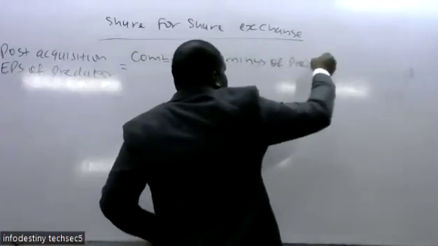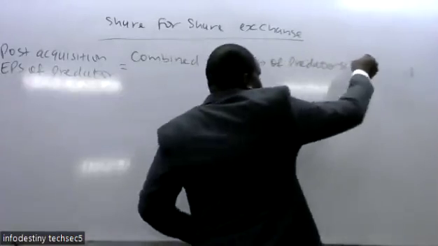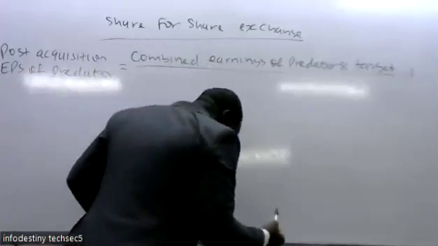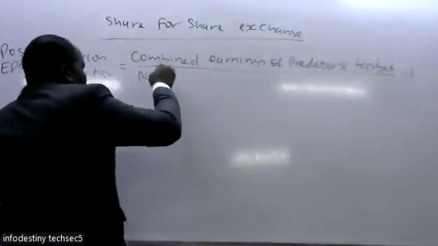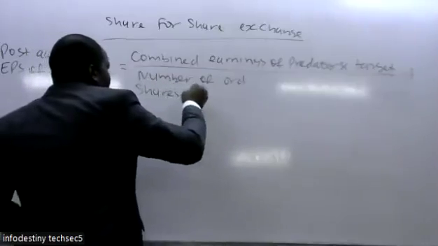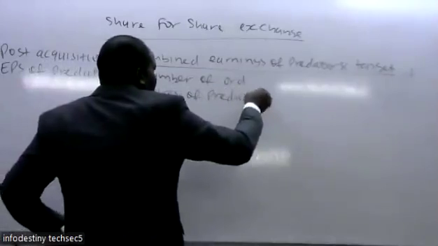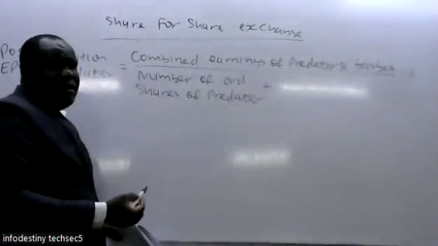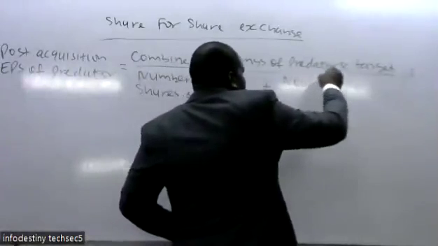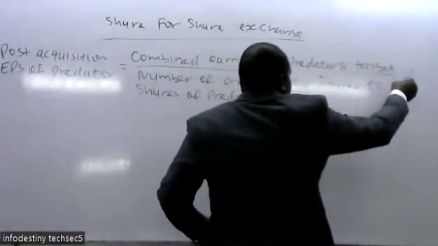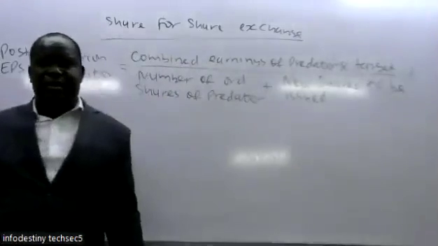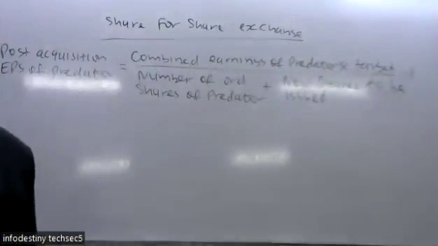Then we divide by the number of ordinary shares of the predator, and then we add new shares to be issued.